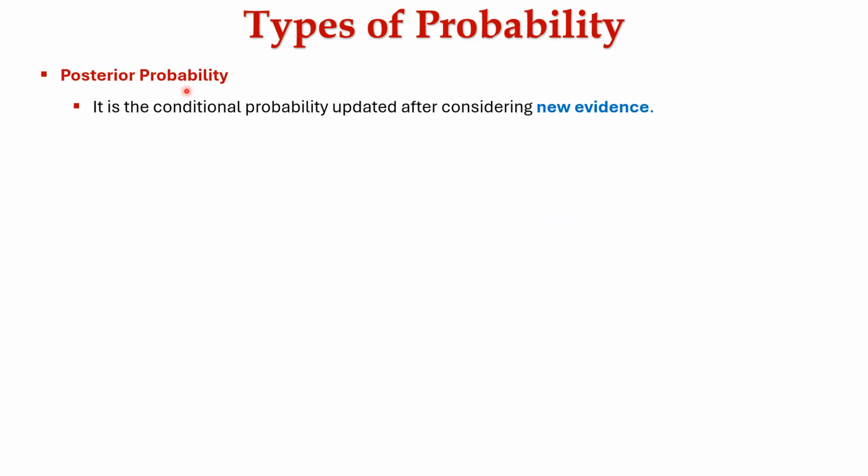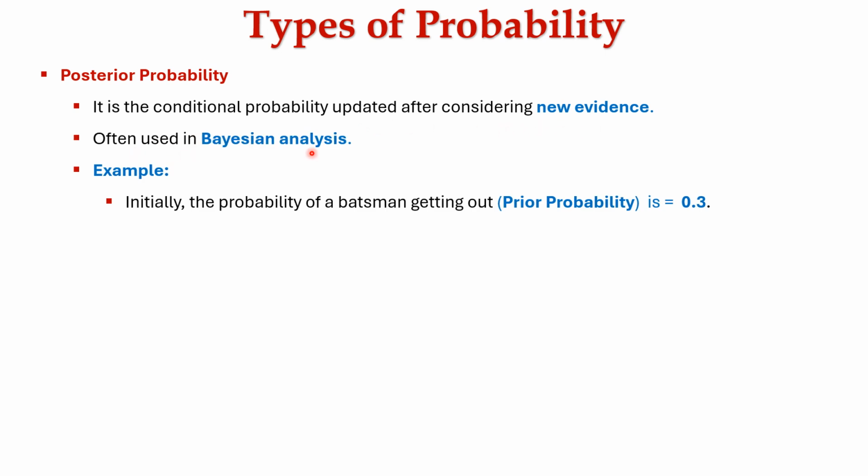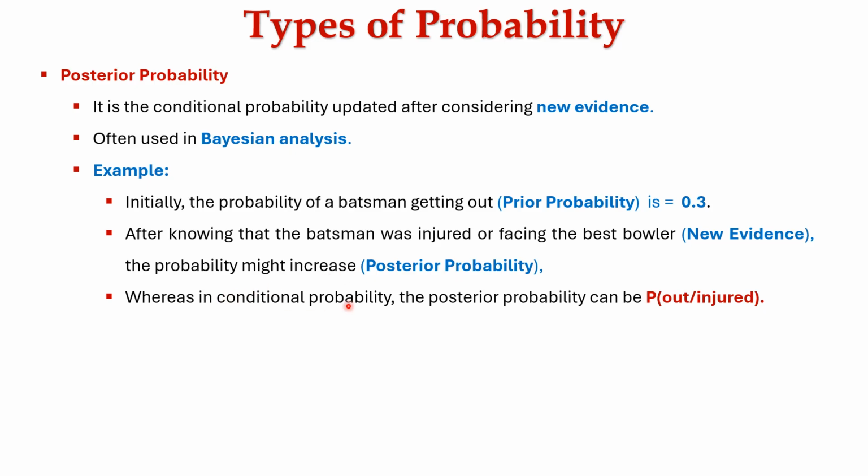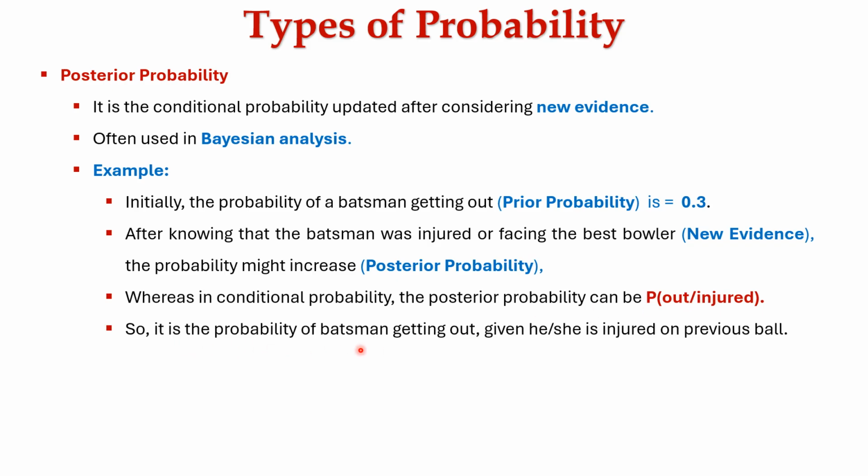The next type is posterior probability. So it is a conditional probability updated after considering new evidences. It is often used in Bayesian analysis. Example, initially the probability of the batsman getting out, that is the prior probability, is 0.3. After knowing that the batsman was injured or facing the best bowler, that is the new evidence, the probability might increase, which is called posterior probability. Whereas the conditional probability, the posterior probability can be written as probability of out given injured. So it is the probability of batsman getting out given he or she is injured on the previous ball.